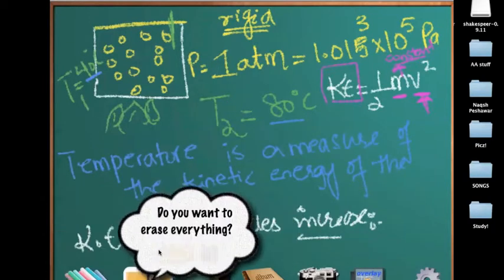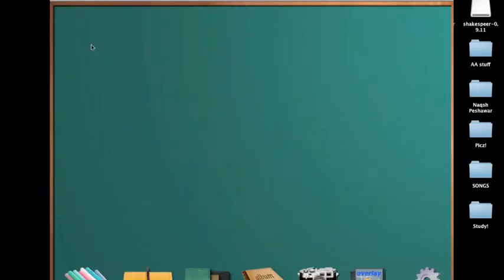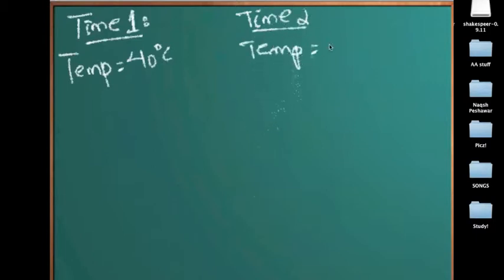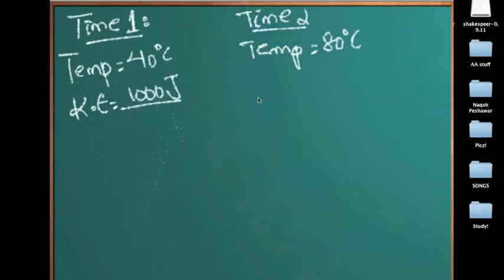Let's say this was time 1 and the particles had an initial temperature of 40 degrees Celsius, and this was time 2, and the temperature here was 80 degrees Celsius. So for the kinetic energy, I'm just assuming two values. Let's say it was 1000 joules here, and here it was just a random value, 3000 joules.